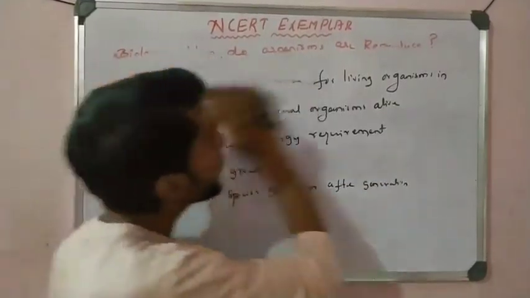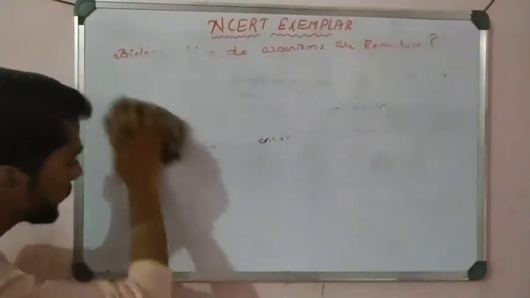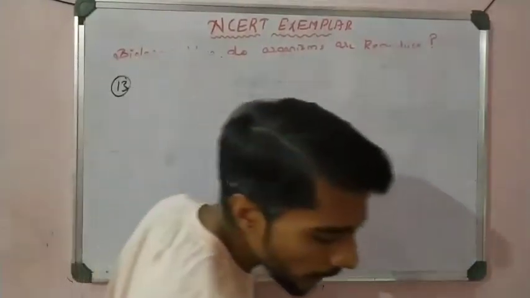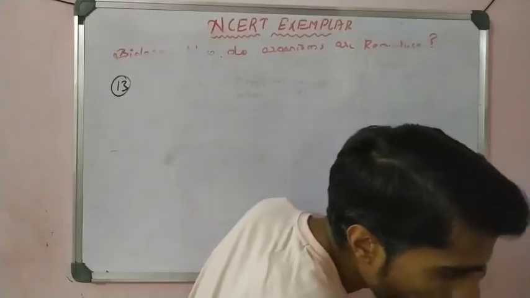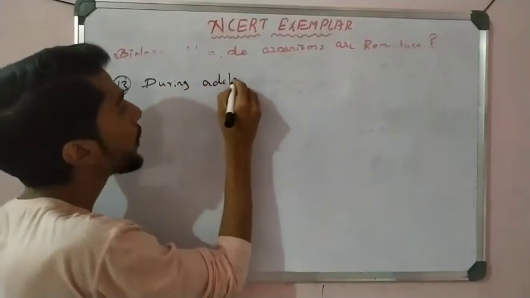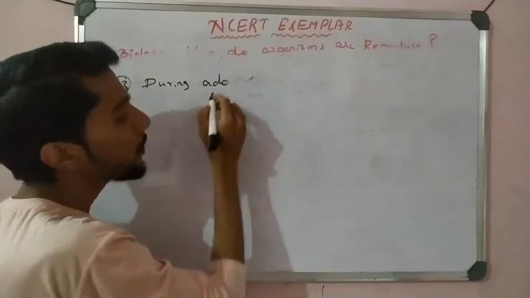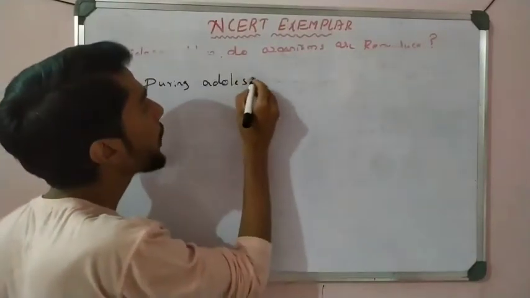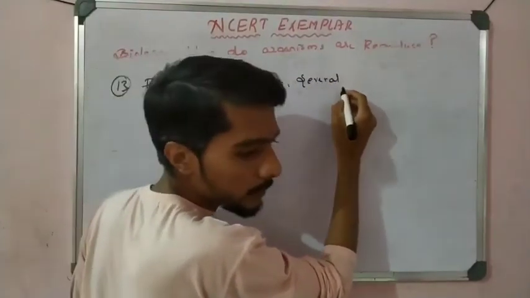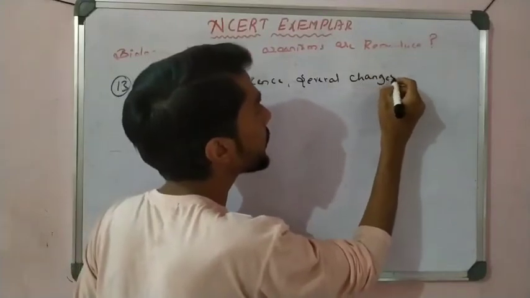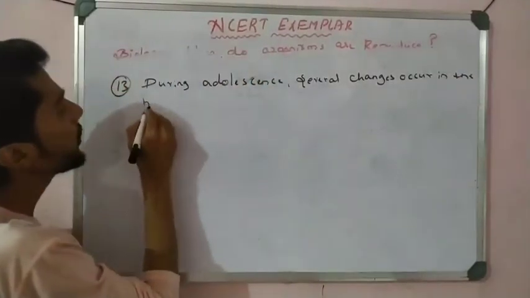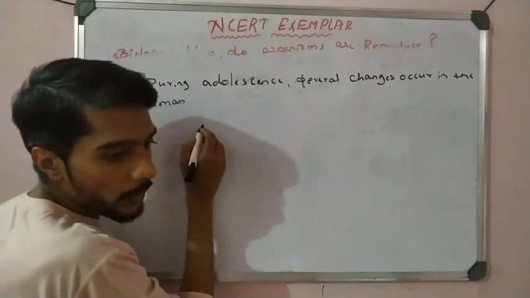Now come to question number 13. During adolescence, several changes occur in the human body.